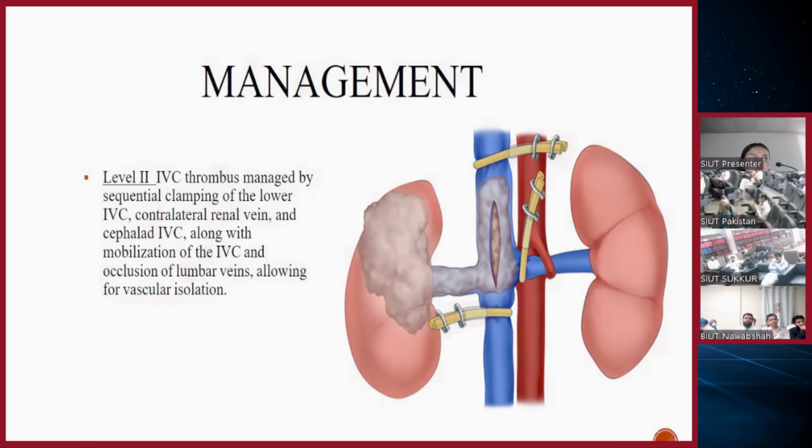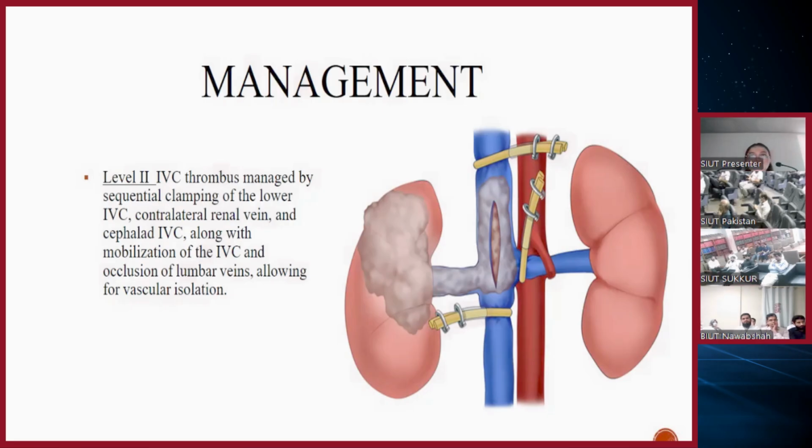And even before clamping, the intravascular volume should be adequate. During clamping, the anesthetist should make sure that the patient is not hypertensive. If there is, the anesthetist might keep him on vasopressors, right? And even after you have declamped, even then you need to communicate with the anesthetist in order to know that the intravascular volume is adequate and the patient is hemodynamically stable. So always talk to the anesthetist before you do this maneuver. It's not something that you can just do on your own and just expect the anesthetist to do whatever they want to do in that particular situation.